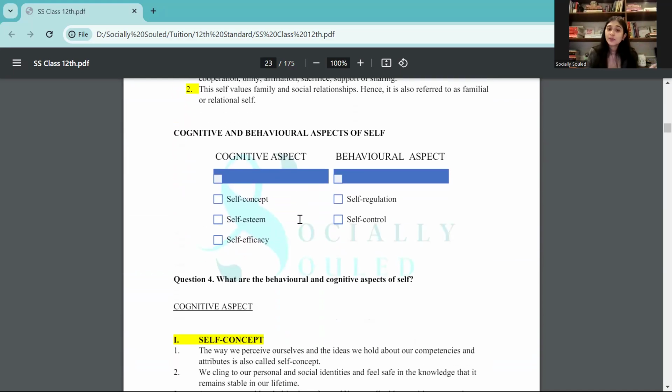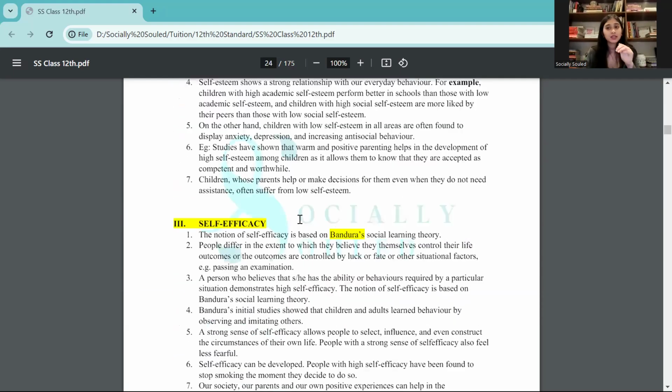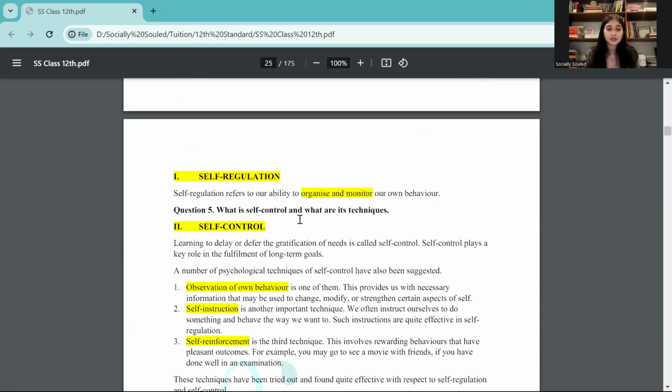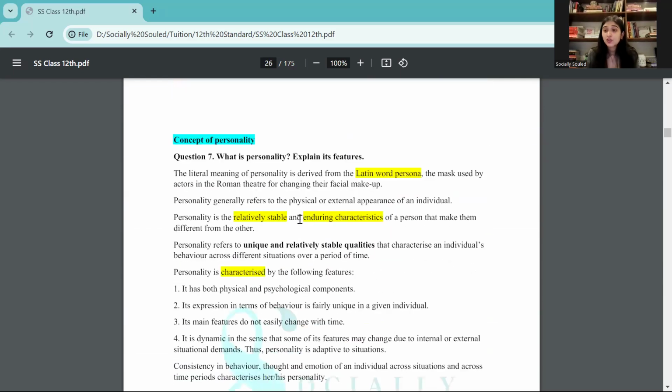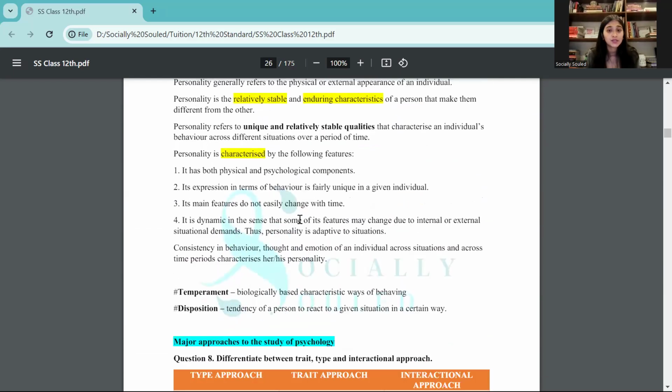Then there are also cognitive aspects of self and behavioral aspects. Cognitive aspects are self-concept, self-esteem, self-efficacy. Behavioral aspects are self-regulation and self-control. This is something that you can read through in the PDF once you get access to it. Then we have cultural self. What is the difference between Western culture and Indian culture? This can also come in an MCQ.